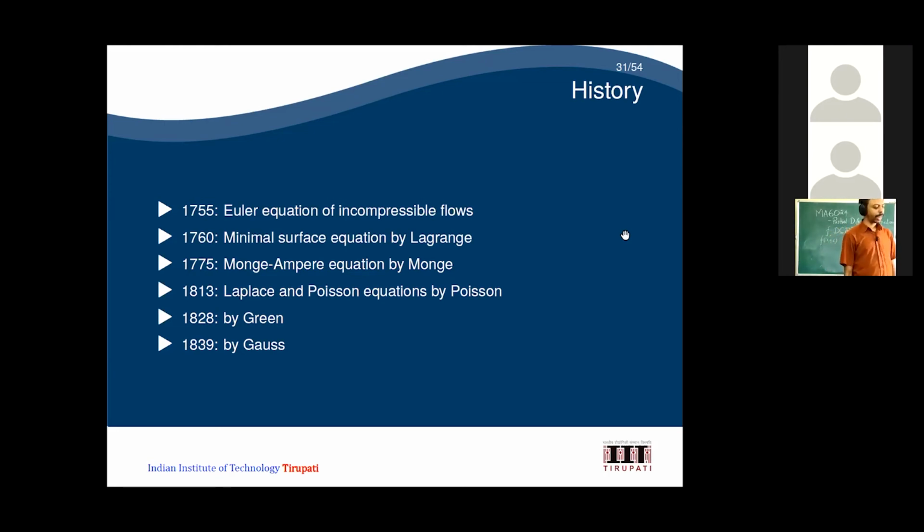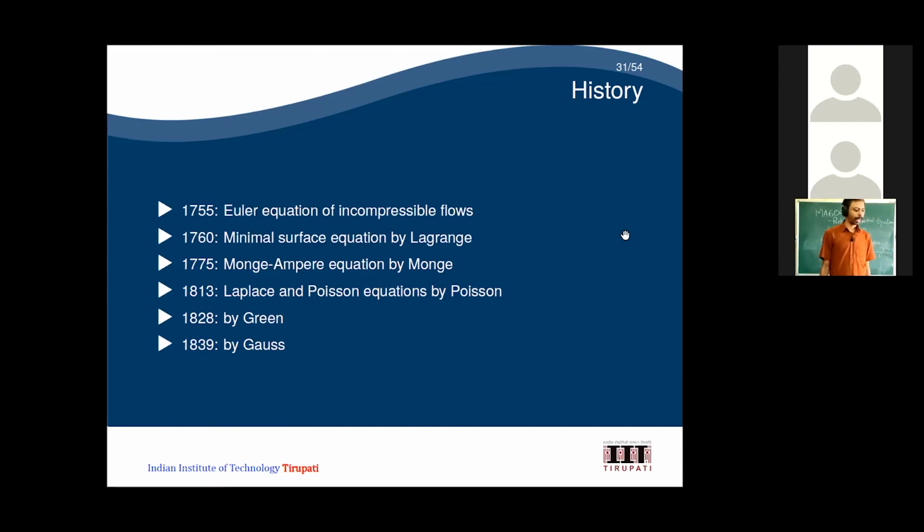And in 1830, the Laplace and Poisson equations. The Laplace equation and Poisson equation are almost similar. In the Laplace equation, the right-hand side is 0, so del u equal to 0. Whereas in the Poisson equation, it will be del u equal to f. The first is called homogeneous, and this is called inhomogeneous. So that is the Poisson equation.